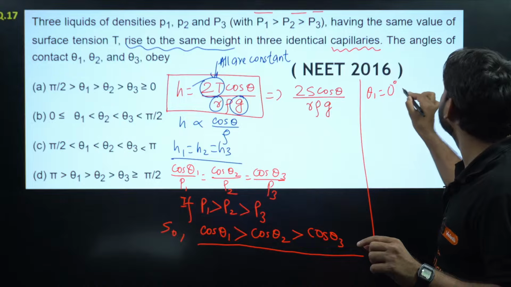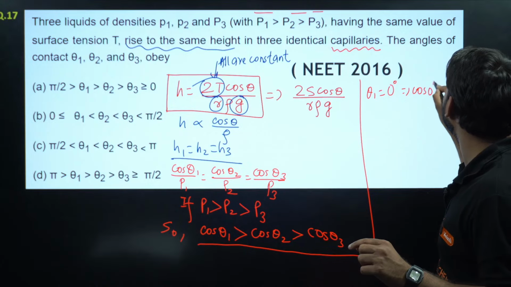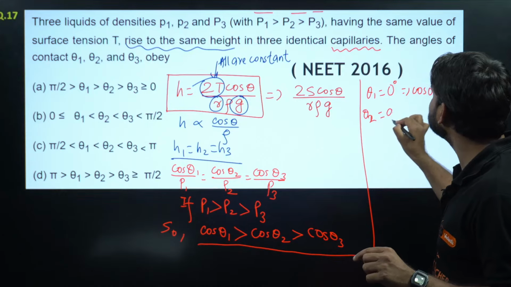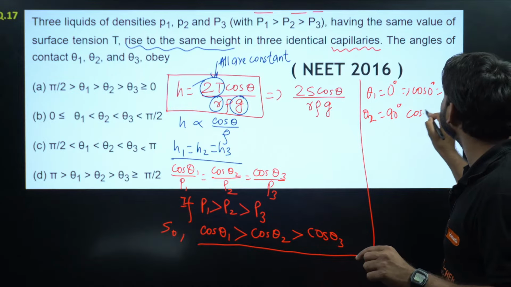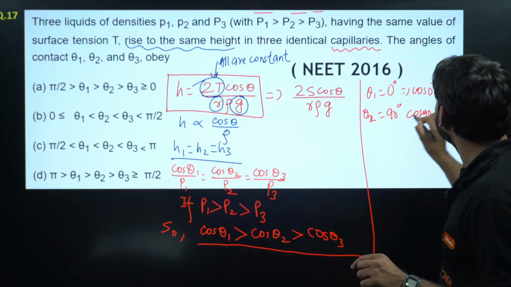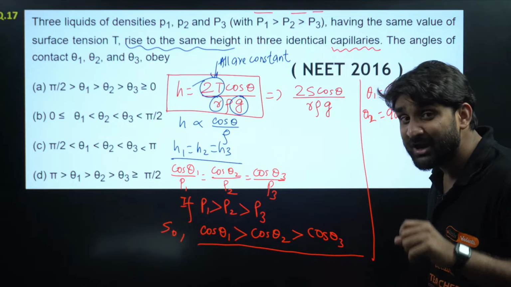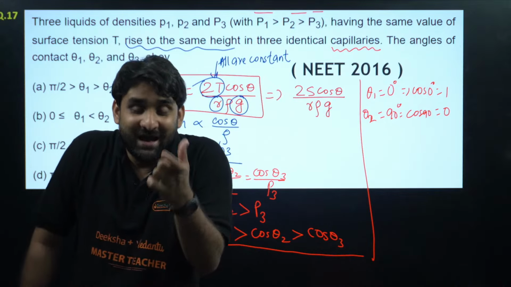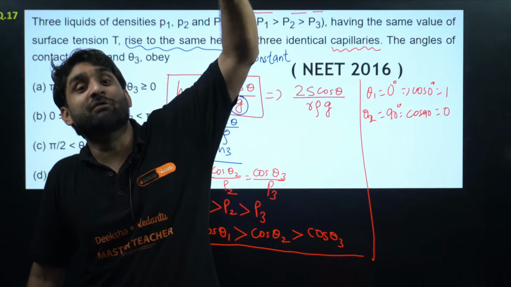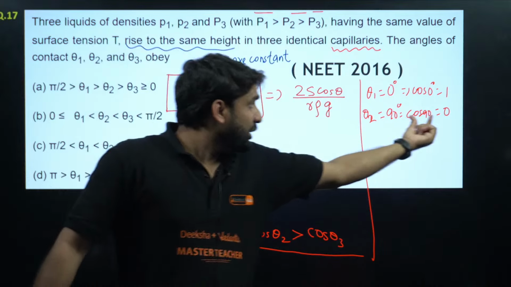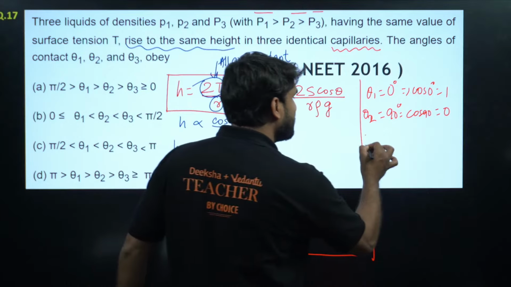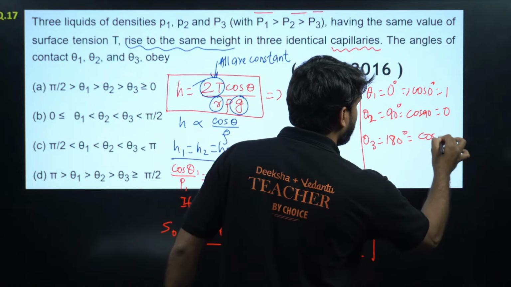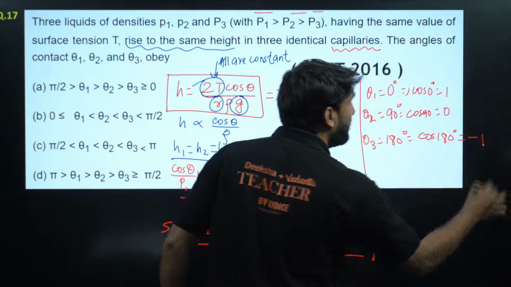If theta is 0 degrees, cos 0 is equal to 1. But if theta is 90 degrees, cos 90 is equal to 0. So at which angle does cos give a greater value? At a smaller angle, the cos value is greater, and at a greater angle, cos is smaller. If theta is 180 degrees, cos 180 will be minus 1.